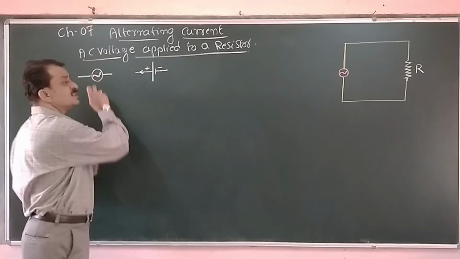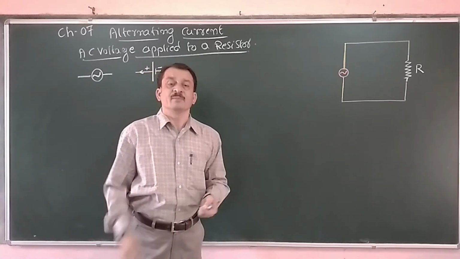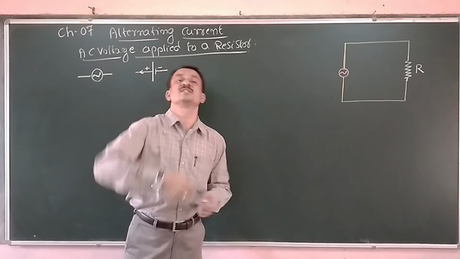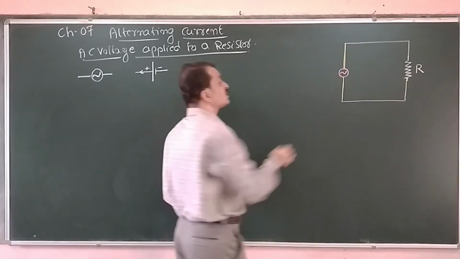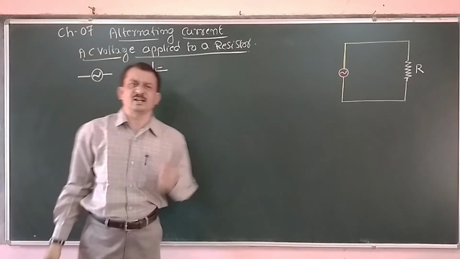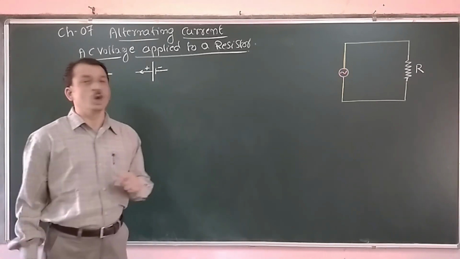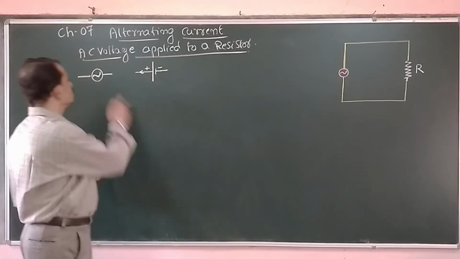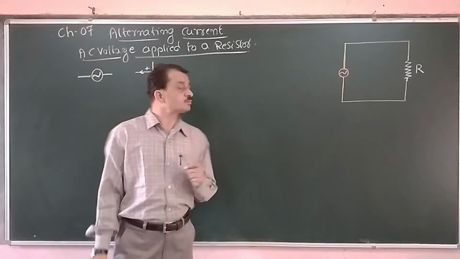But in the case of AC, we are not showing the direction of current. Why? Because AC continuously or periodically changes its direction. At one moment it is flowing in the clockwise direction, in the next moment it is flowing in the anti-clockwise direction. Since its direction is repeatedly changing, in the case of an AC circuit we are not representing or showing the direction of the current flow. You should remember that one. Now this is the AC source and this one is the DC source representation.